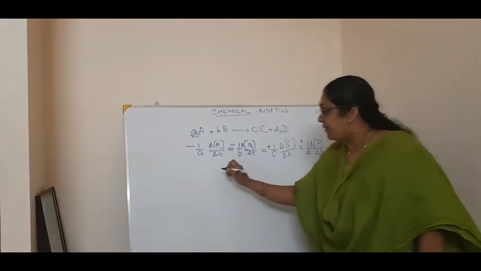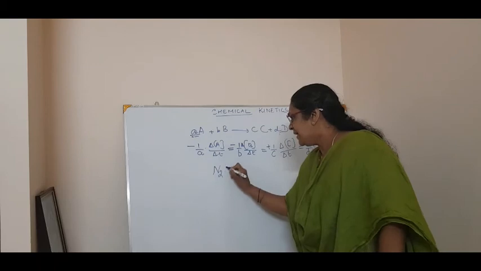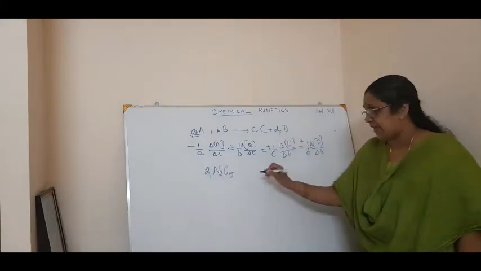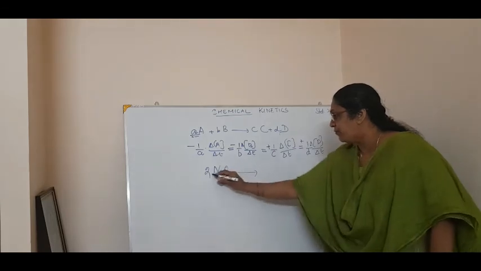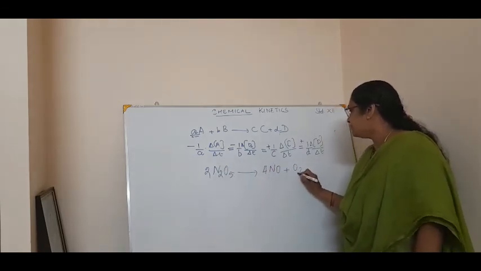Now, giving an example, for example, if I write 2N2O5, it will give you 4NO plus O2.